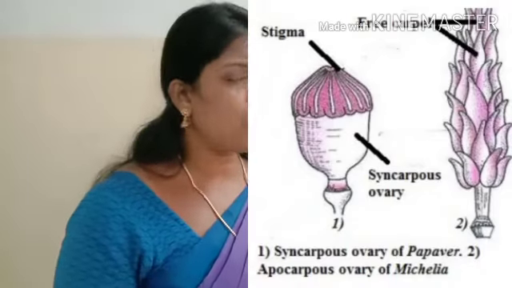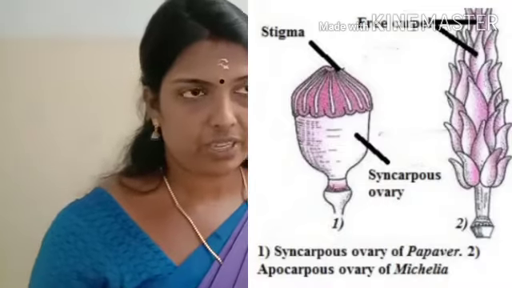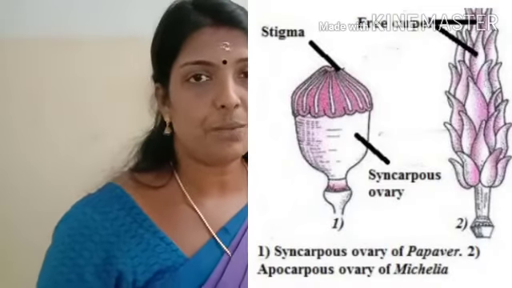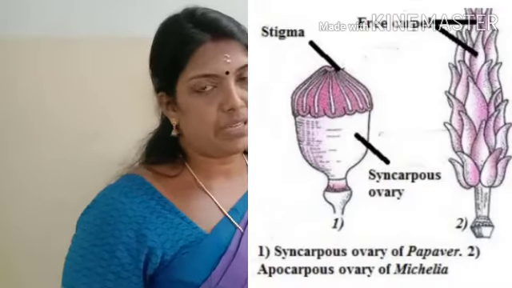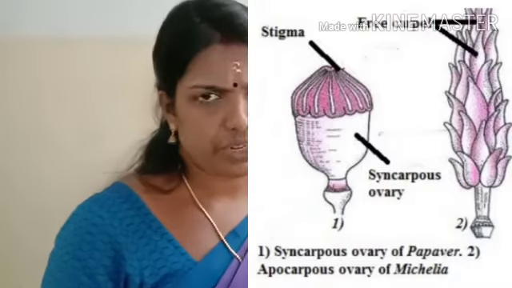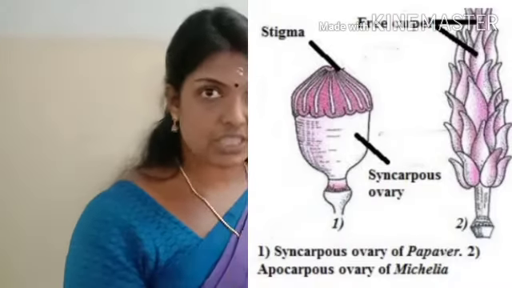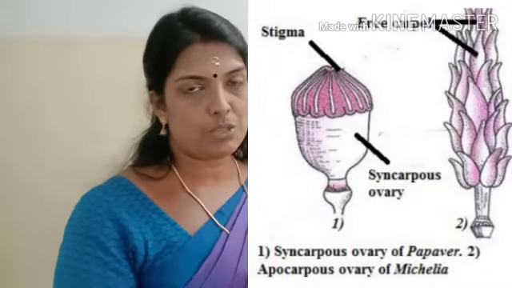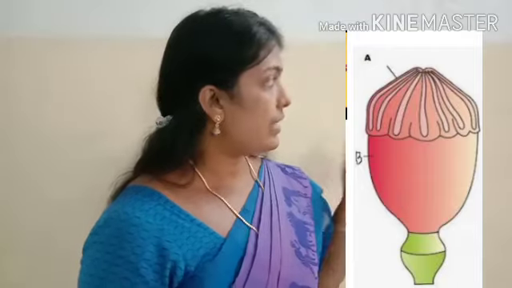In the case of apocarpous, the carpels are free. All the carpels are free. Example for apocarpous ovary is Michelia champaca, chembagam. It's a plant that can be seen around us, and when we observe its flower, the carpels are free. So that carpel is said to be what? Apocarpous.